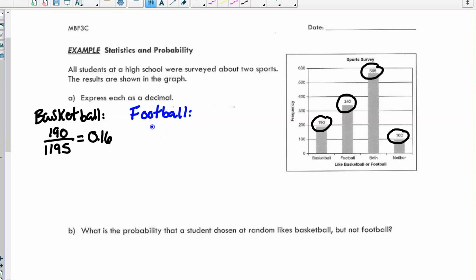All right, let's do football. Okay, it says that 340 students like football out of 1,195. So we're going to express that as a decimal. We get 0.28. Then we need both.